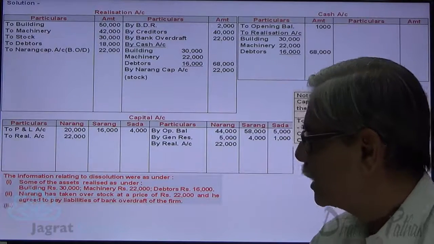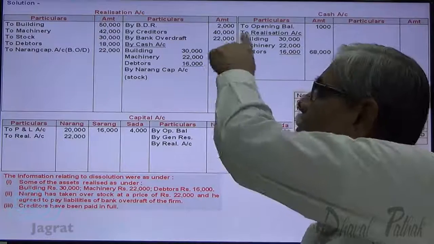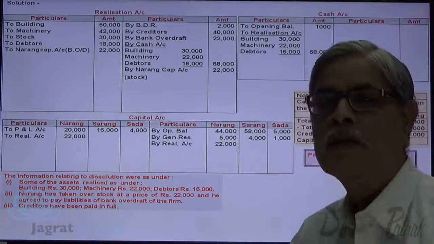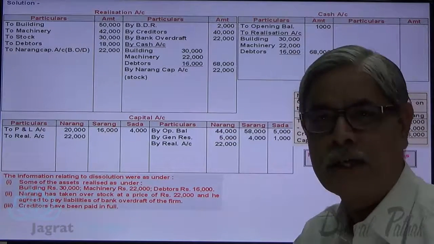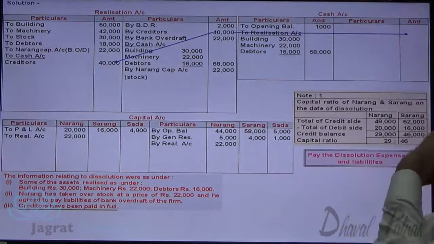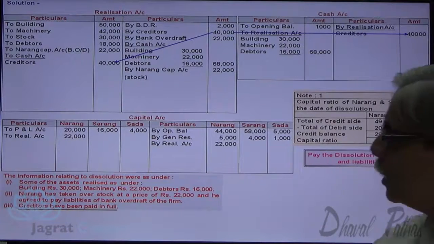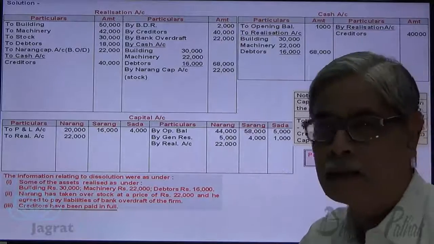Now, next point, creditors have been paid in full. Creditors are 40,000. They have been paid in full. So the amount paid is debited to realization account and cash account gets credited for that. So 40,000 realization account debit to cash account credit. Now bank overdraft and creditors liabilities are settled.